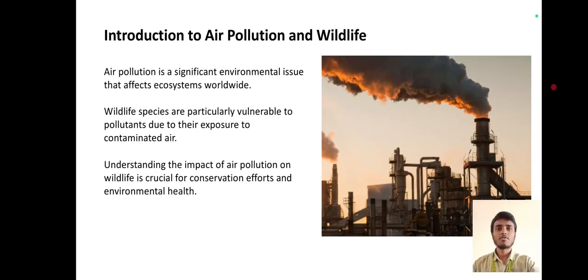Introduction to air pollution and wildlife. Air pollution is a significant environmental issue that affects ecosystems worldwide. Wildlife species are particularly vulnerable to pollutants due to their exposure to contaminated air. Understanding the impact of air pollution on wildlife is crucial for conservation efforts and environmental health.